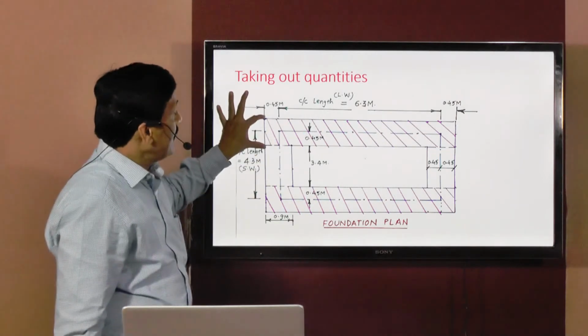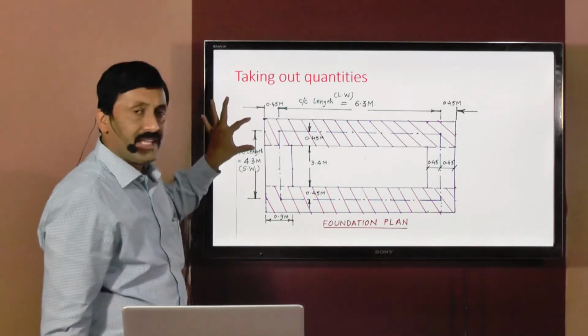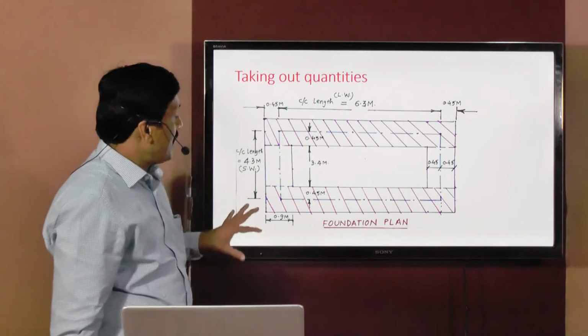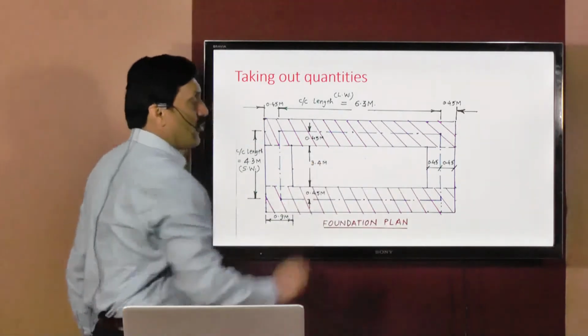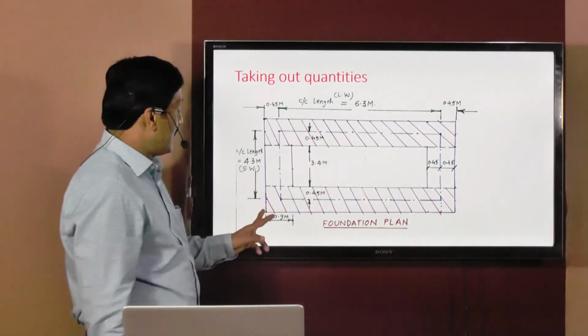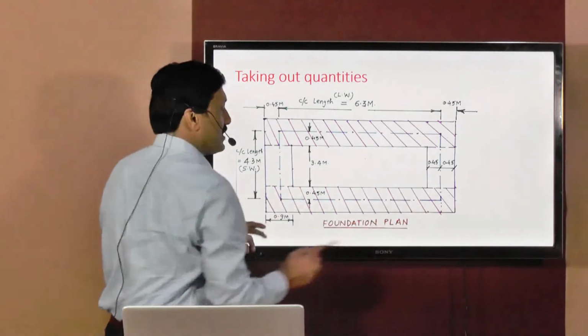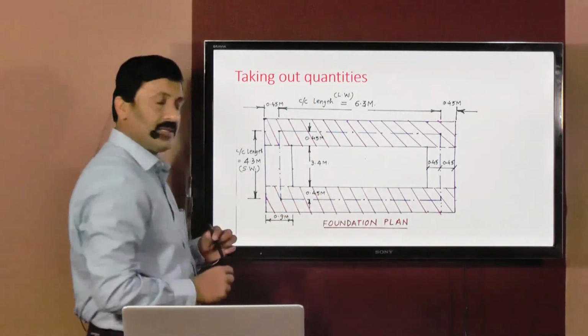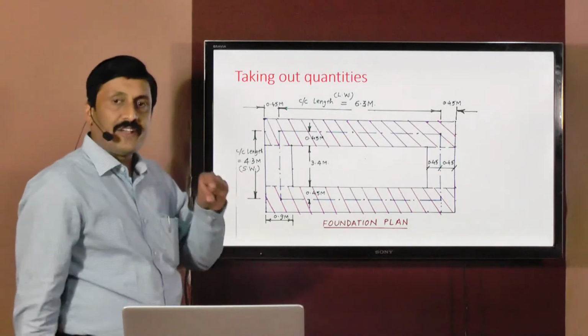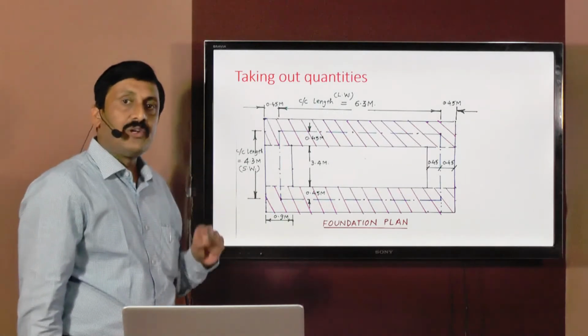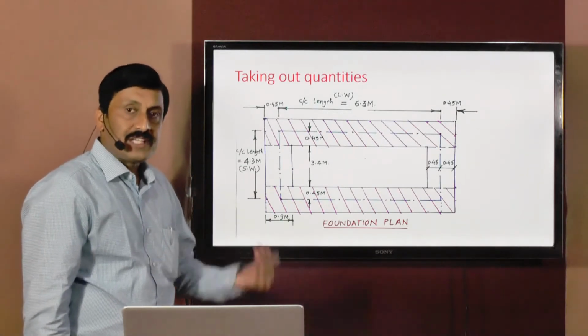Now, how many walls are like this? How many long walls are there of the same dimensions? Here you can make out there is one more wall. What is the length here? Same thing, that is 7.2 meters. How much is the width? 0.9 meters. And the depth of excavation, that we have to determine with the help of the sectional elevation.